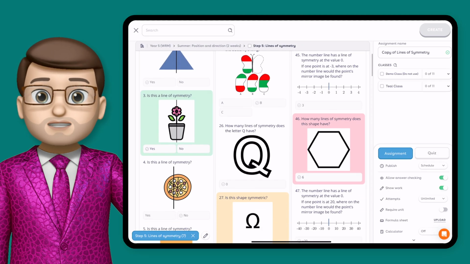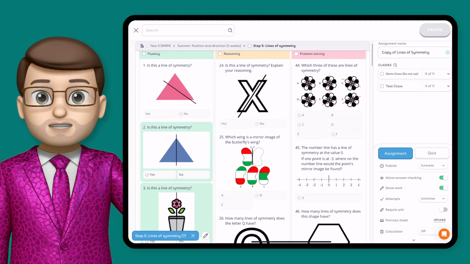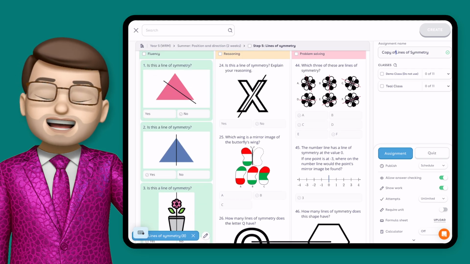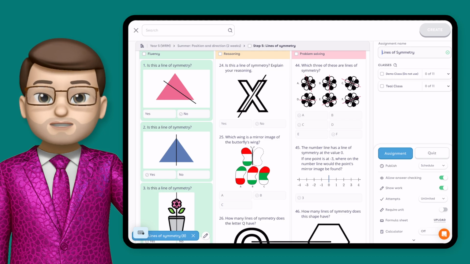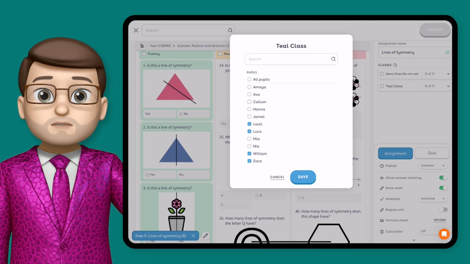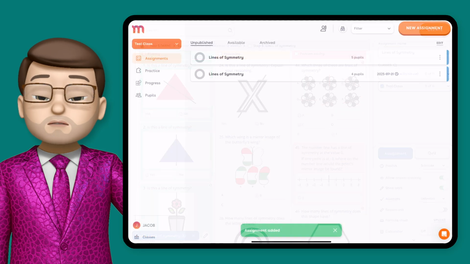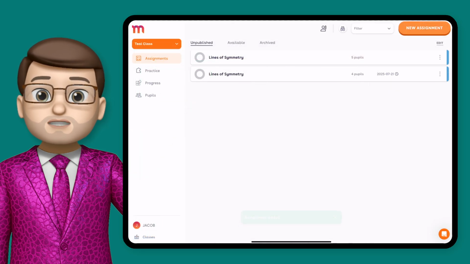Now, earlier when I first did this, I selected 4 students for that version, but now when I'm editing this assignment, I can choose some different questions and assign them to different students. Then, when I've selected the questions and my new group of students, I can also rename the assignment. I like to keep the assignment names the same, so children don't perhaps realise there are different versions being sent out to different groups, but you can choose whatever name you want for the assignments you're creating.